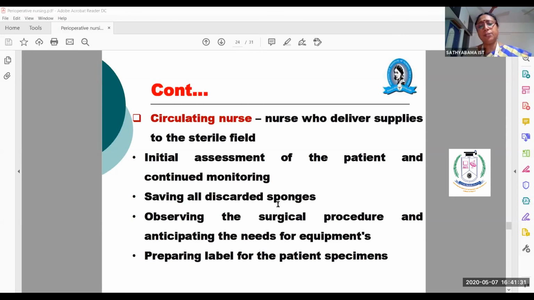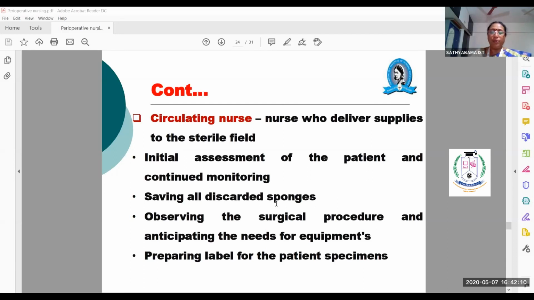The doctors will just throw them with their forceps onto the theater floor, so you should start counting. The circulating nurse should count how many sponges the doctor has used. Before closing the surgical wound, you should give a green signal as the circulating nurse, showing like this, that all the sponge counts are correct and the packs tally. You give the green signal to the surgeon and anesthetist before closing the wound.